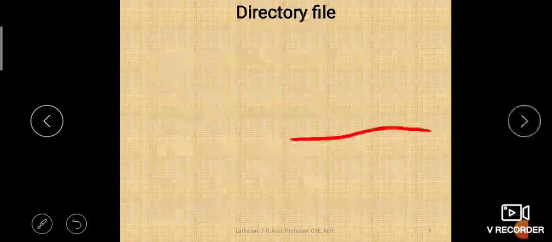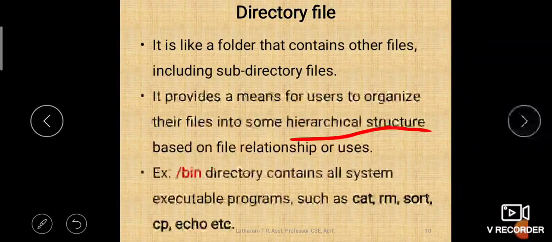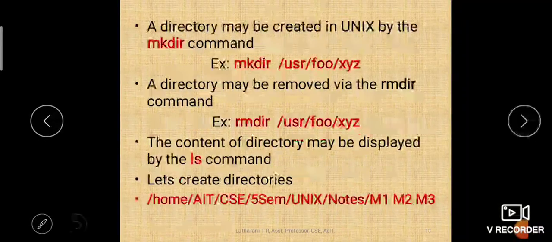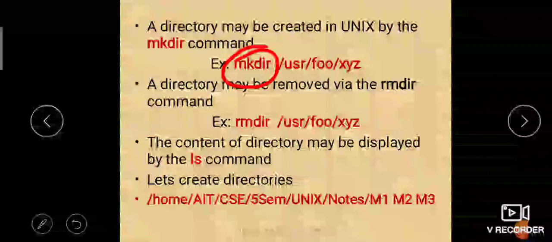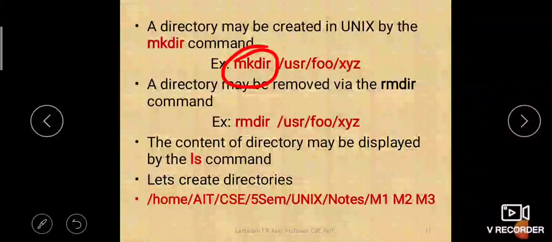Okay, next let us study the directory files. We discussed how to create a directory, right? mkdir is the command used for creating a directory. Whenever you create a directory, the subdirectory will be created in your current directory.